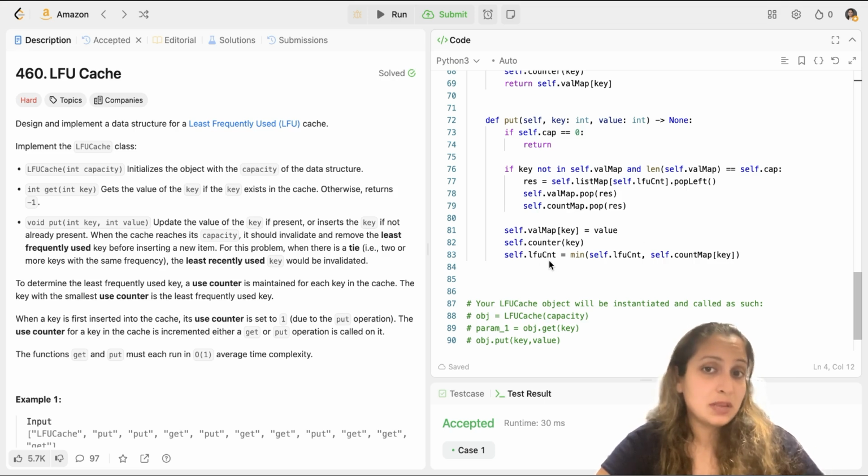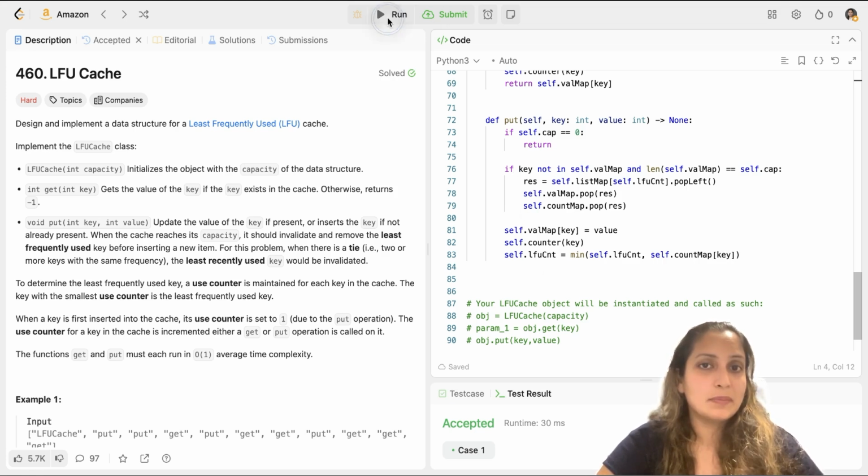And finally, you have to update your least frequently used count. So it might just be the case that the value you are inserting might have the least frequently used count. So you have to take a minimum of the current self.least frequently used count and the count of the value you are inserting, so self.count of the key. If the count of the value you are inserting is minimum and less than the current least frequently used count, you have to update your least frequently used count.